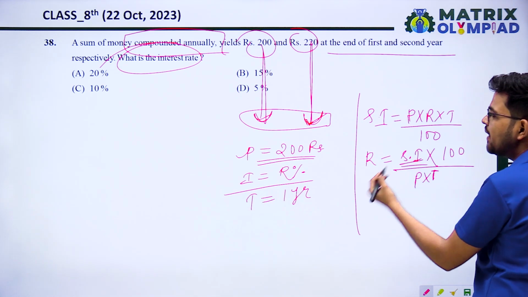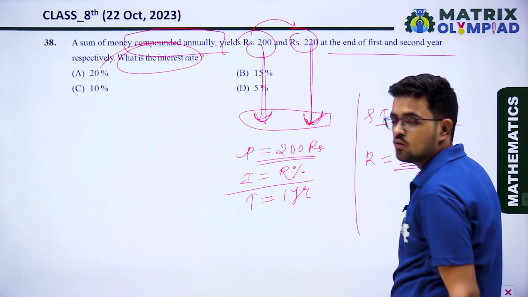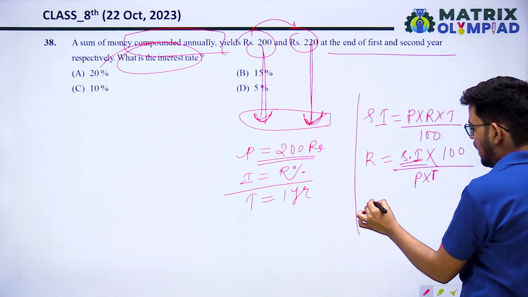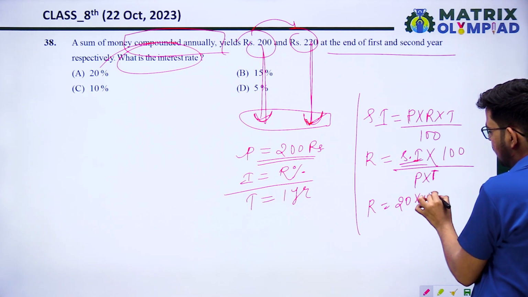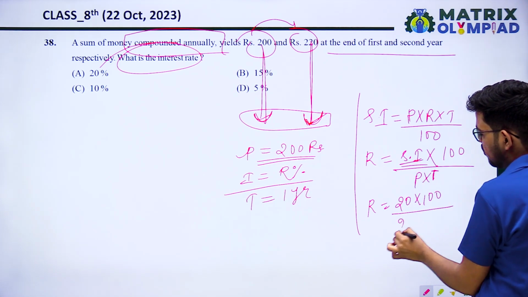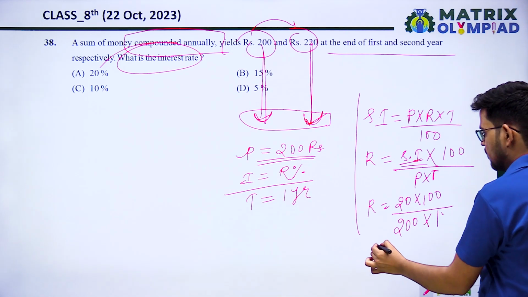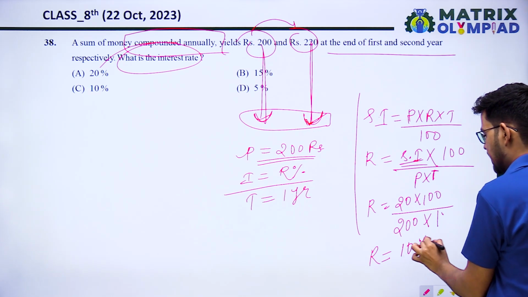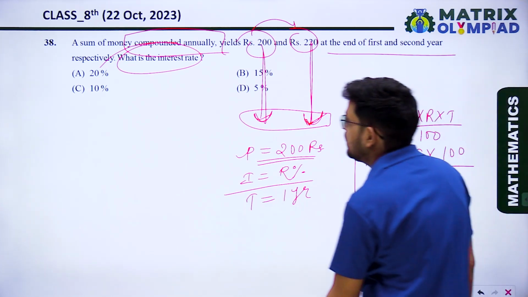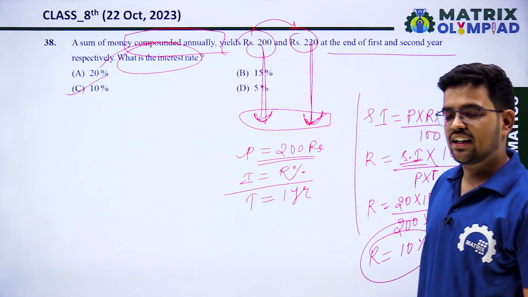So what is the simple interest? The interest earned is 20 rupees. So R equal to 20 into 100 upon principal, which is 200 rupees, and time is 1 year. So R equal to 10%. So what is the interest rate? Interest rate is 10%. Option C is the correct answer.